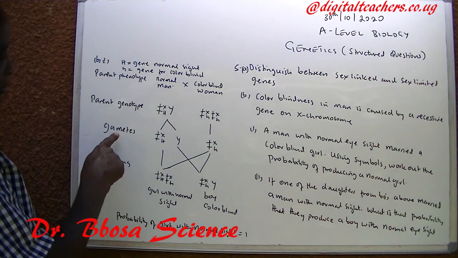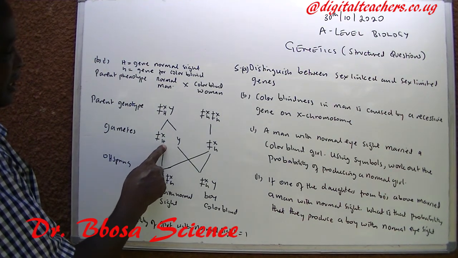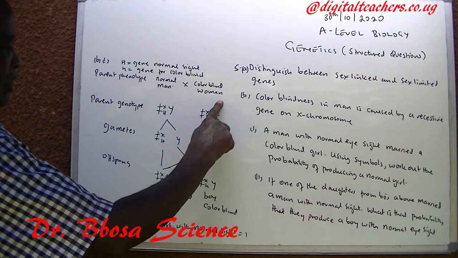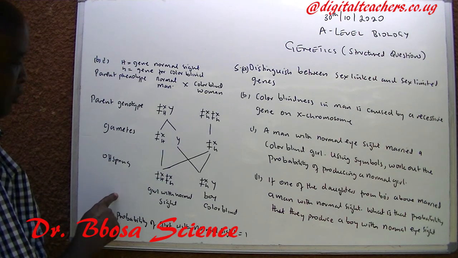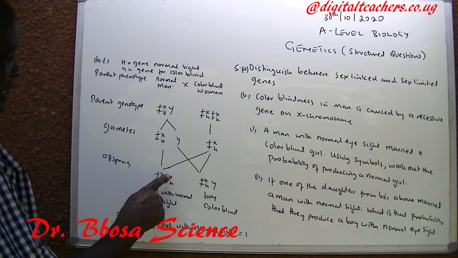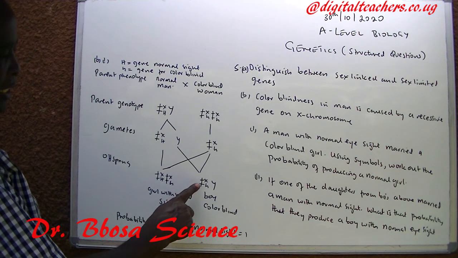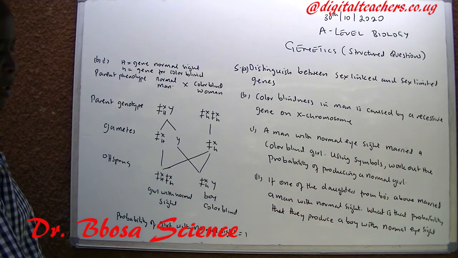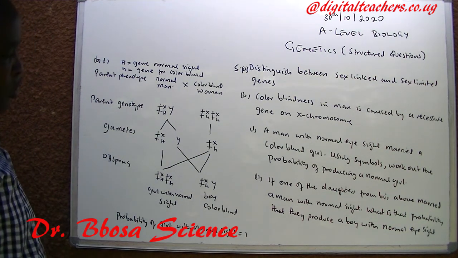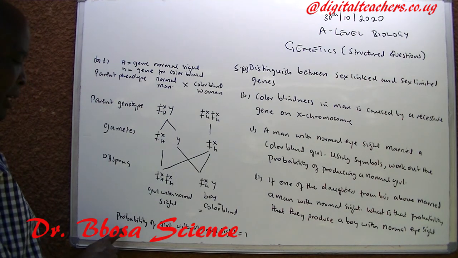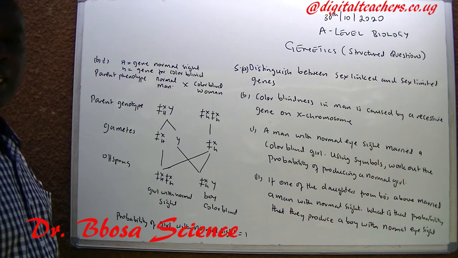The gametes: a normal man produces two gametes, one is X capital H and Y. A colorblind woman produces one gamete, which is X small h. The offsprings will be X capital H, X small h for a normal girl who is a carrier, and X small h and Y for a colorblind boy. So all the boys will be colorblind, all the girls will be normal. So the probability of a girl with normal sight will be 1 because all girls are normal.